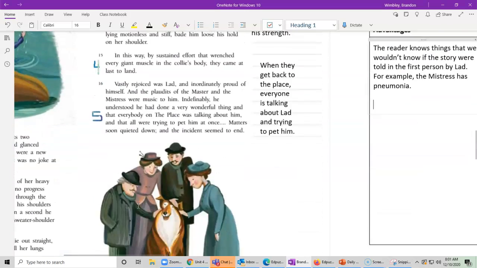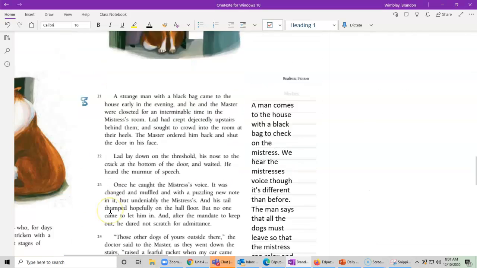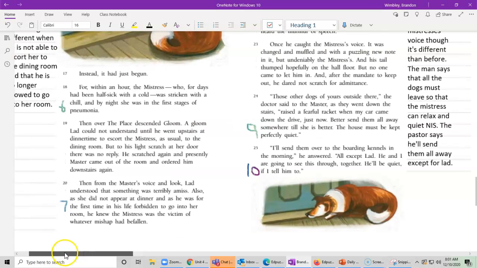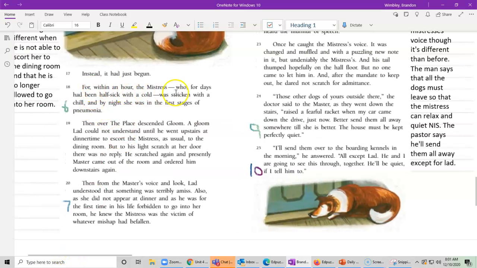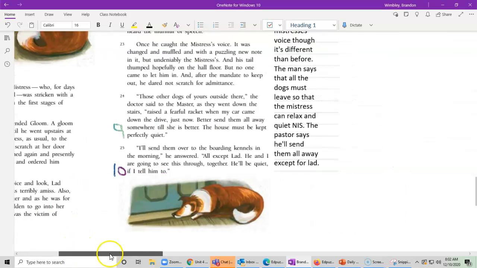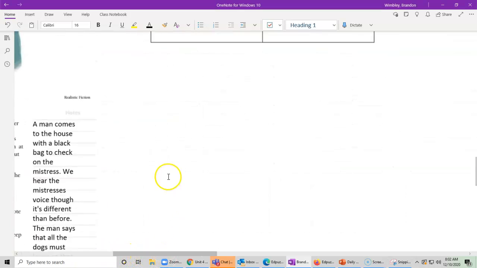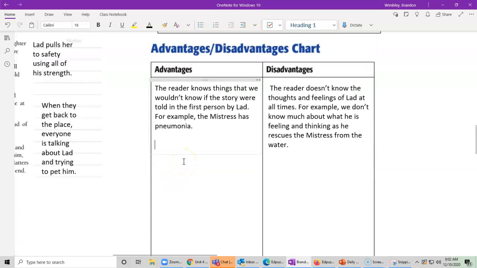So where is it? Where's our pneumonia part? Right here. It says, for within an hour the mistress, who had been half sick with the cold, was stricken with the chill. So it's telling us the mistress was even sick before this whole adventure began. Now, since it says she's half sick, we probably wouldn't know that as Lad, because remember it says this is the first time that he's not been allowed to be near her. So that's another advantage of third person, is that we get more information on why she got sick. It wasn't just because she fell in the water.